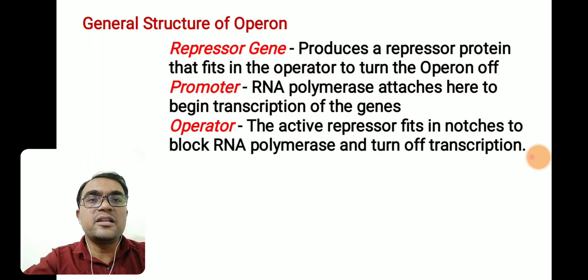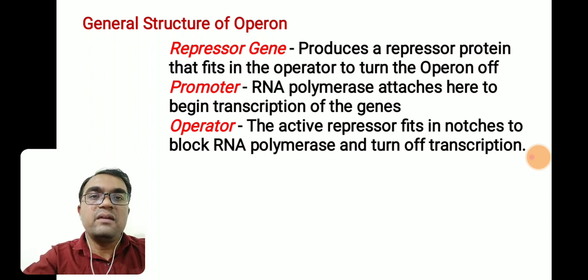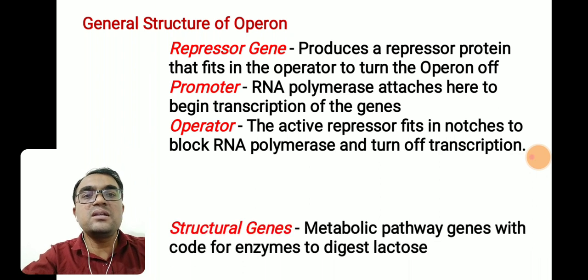As I said, in the repressor gene, the operator provides binding site for the active repressor molecule. Remember one thing: once the repressor binds to the operator, the RNA polymerase cannot bind to the promoter, and therefore the genes are not going to be transcribed, because RNA polymerase is not allowed to bind to the promoter when the operator is bound with the repressor molecule.